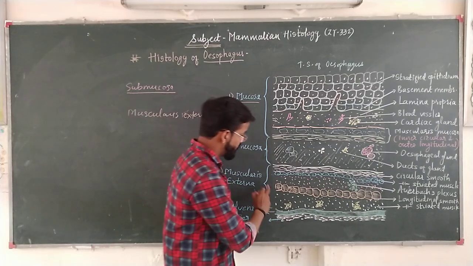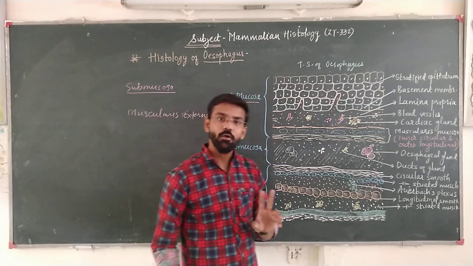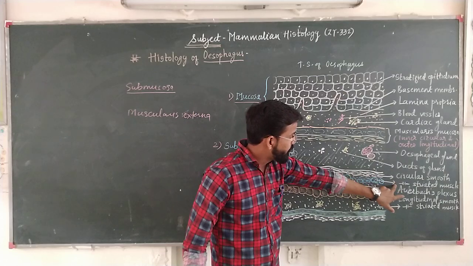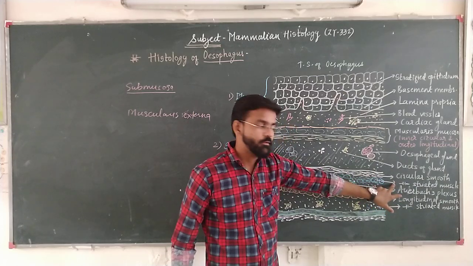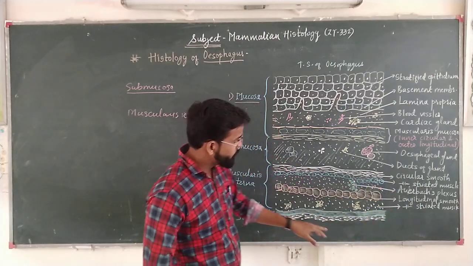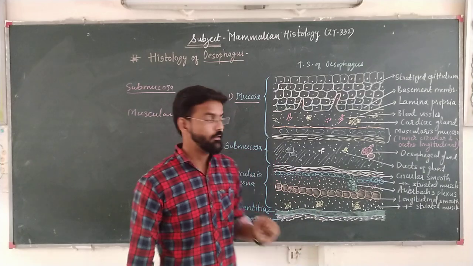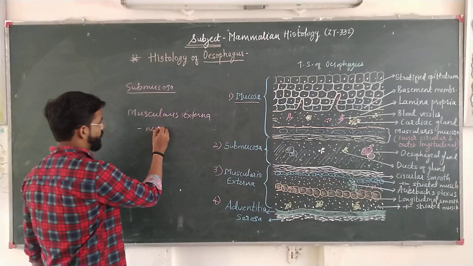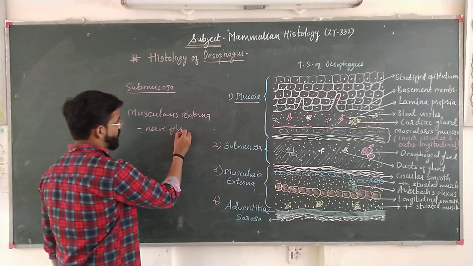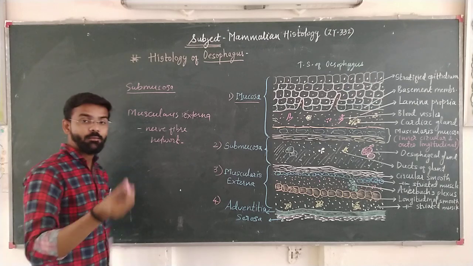If we look at the structure of this muscularis externa, we are able to see two kinds of muscle, that is circular smooth muscle and striated muscle, below which there is a network of nerve fibers called Auerbach plexus. This is the peculiarity of this layer, that is a nerve fiber network called Auerbach plexus.